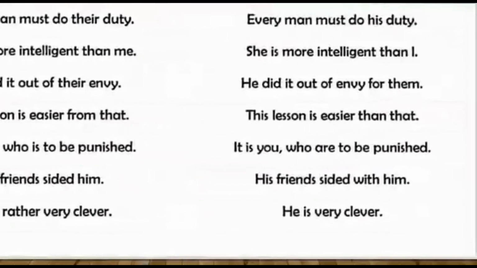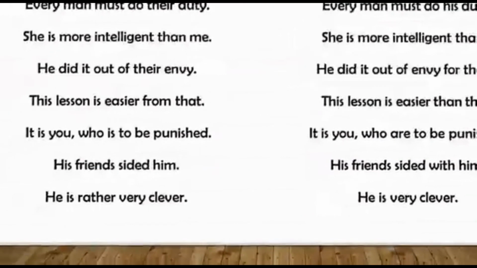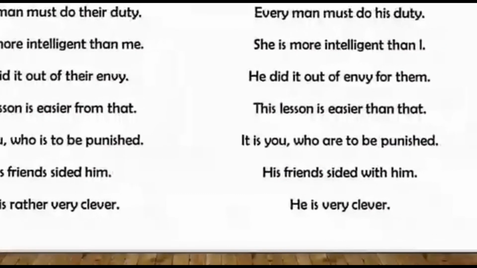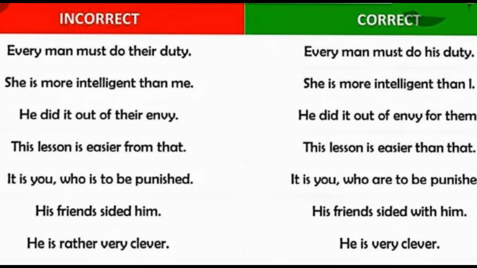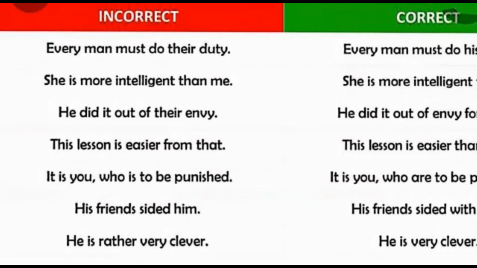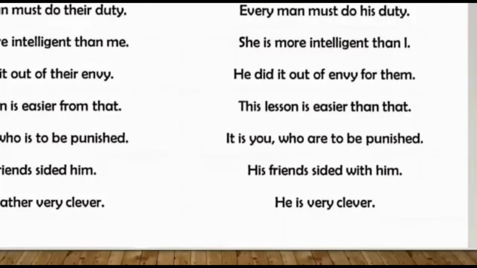So this is the common error. The next one is, he did it out of their envy. You are not going to use their. You are going to use, he did it out of envy, or he did it out of jealousy for them. This is the correct one. Now the next sentence is, this lesson is easier from that. So you're not going to use from. You're going to use, this lesson is easier than that. This is a common mistake we used to do.